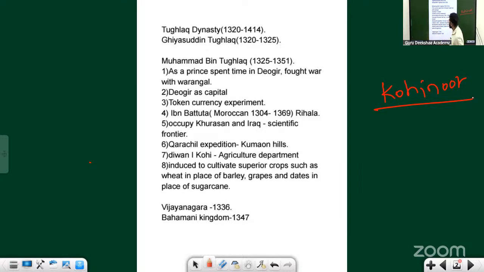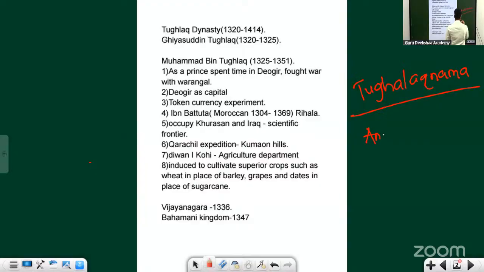You must come across a book called Tughlaq Nama, written by Amir Khusro.